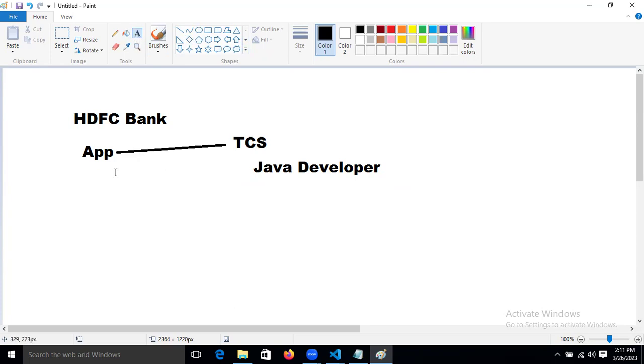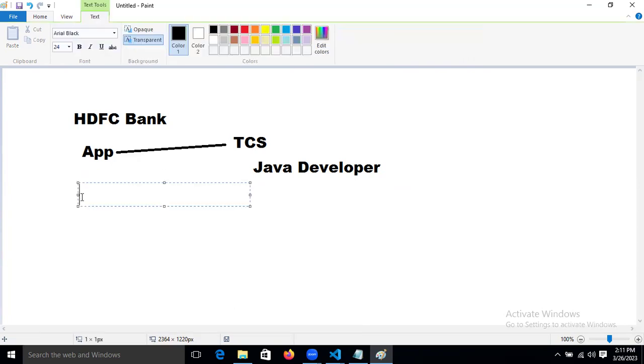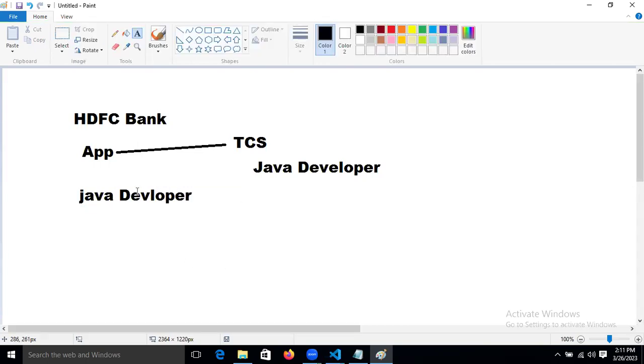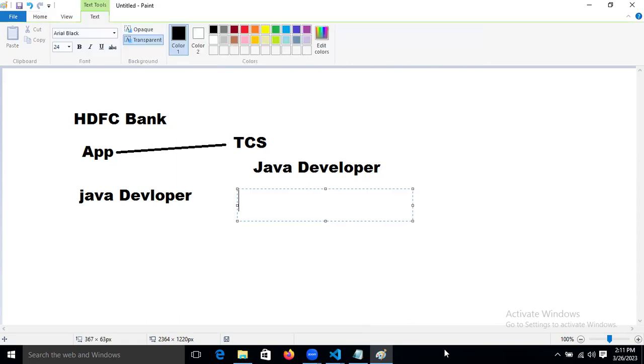For that, HDFC is hiring their own Java developers. And to TCS, to whom they gave the project, they are just saying: hey TCS people, this is our requirement.